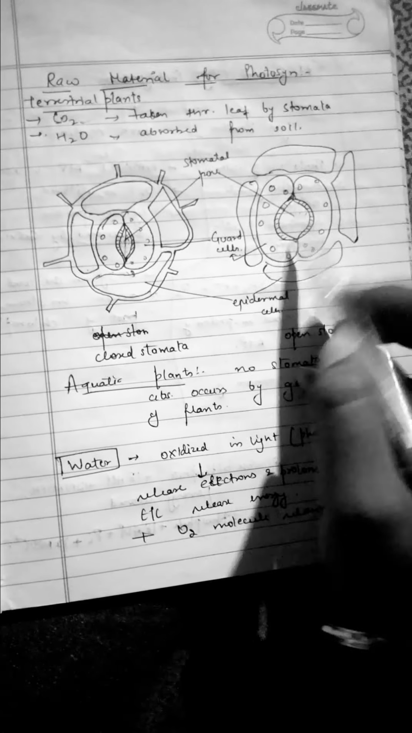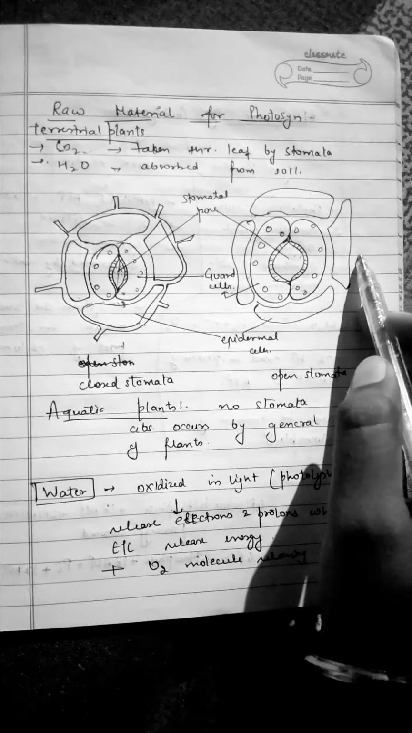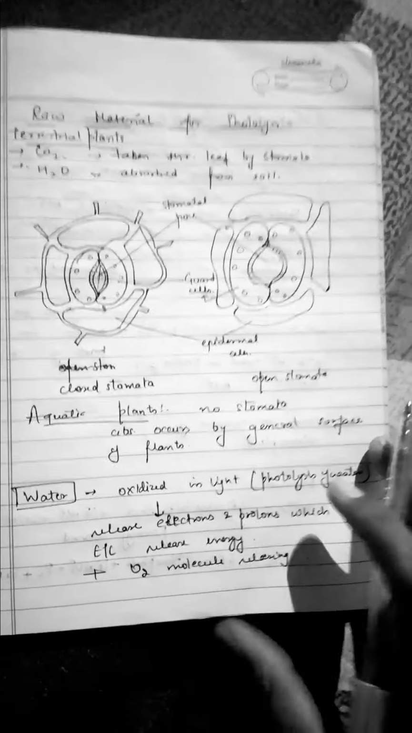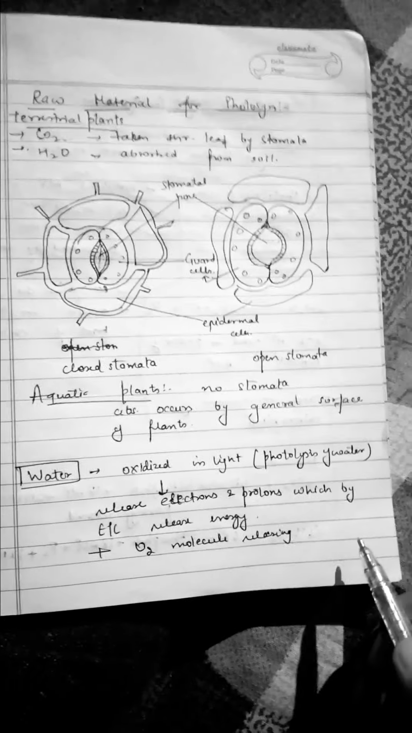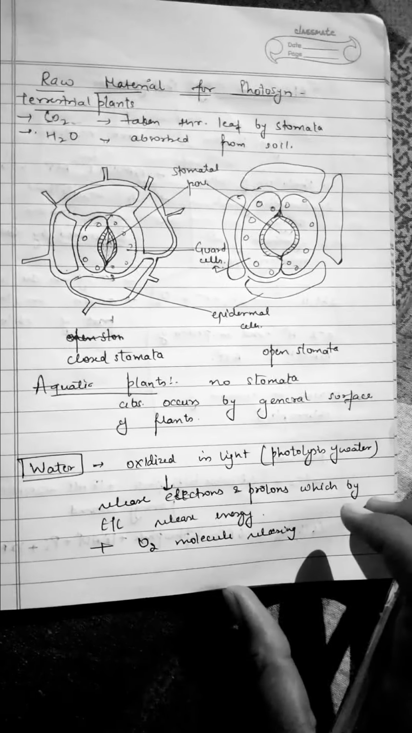But when these guard cells swell up, the pore opens and from here exchange of gases takes place. These are the epidermal cells which aid in shrinkage and swelling up of stomata. But in aquatic plants there is no need of stomata. There is an abundant amount of water, and in water there is an abundant amount of carbon dioxide, so they do not need stomata, and the absorption occurs by the general surface of water.